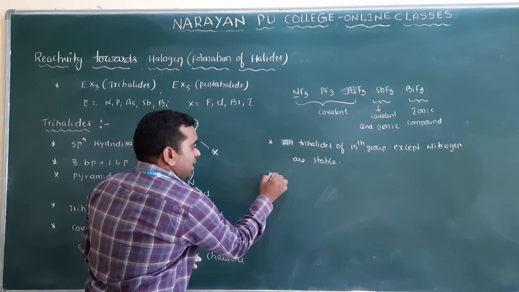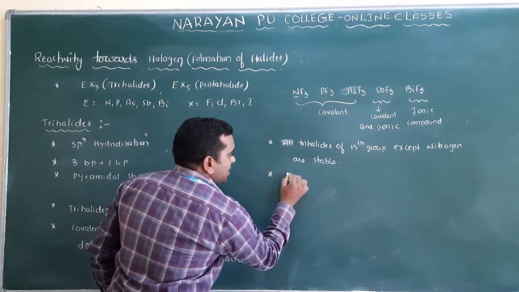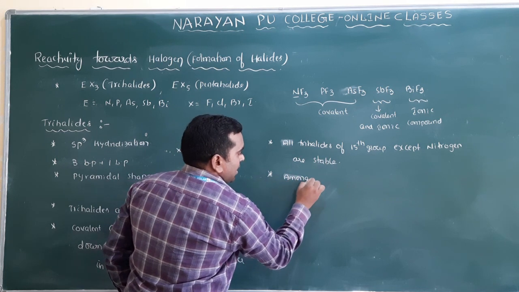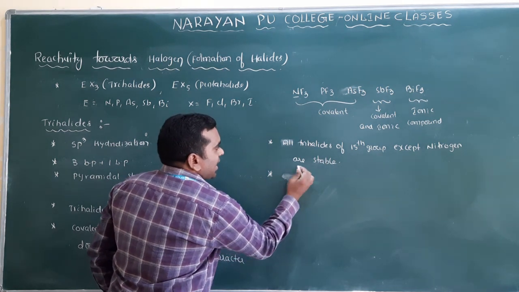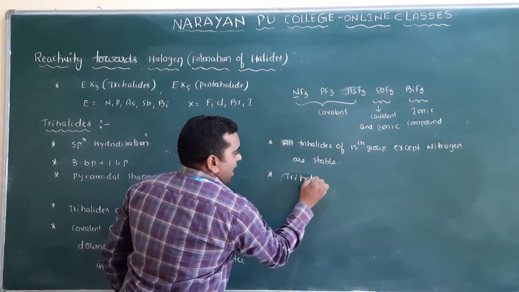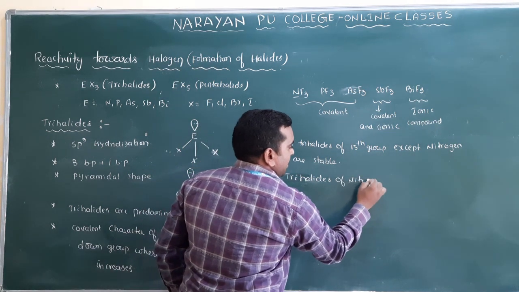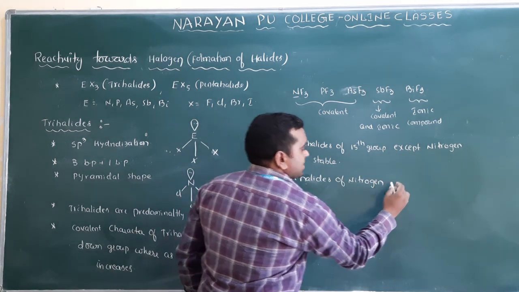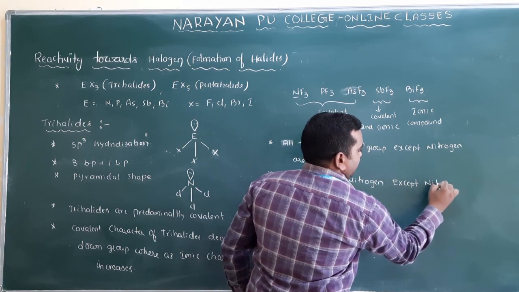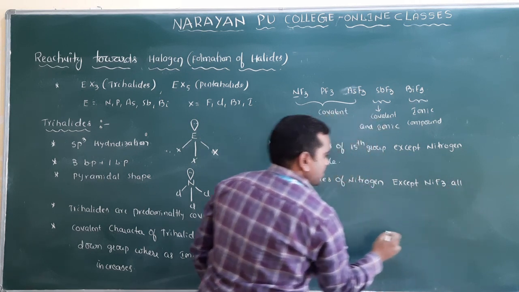Among the trihalides of nitrogen, except NF3, all are unstable.